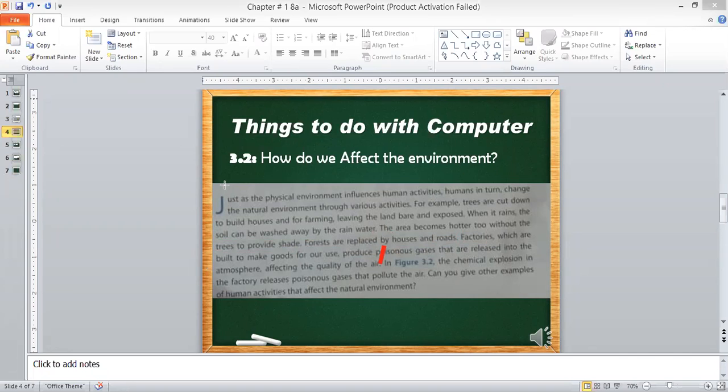In figure 3.2, the chemicals explosion in the factory releases poisonous gases that pollute the air. Can you give other examples of human activities that affect the natural environment?